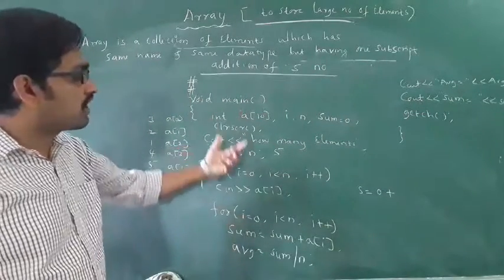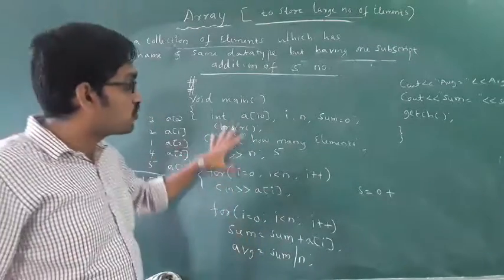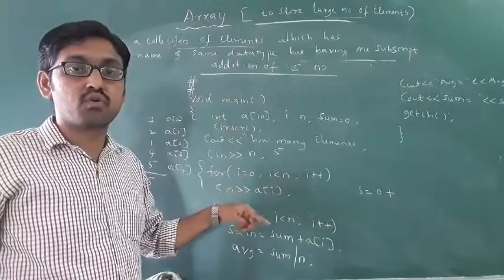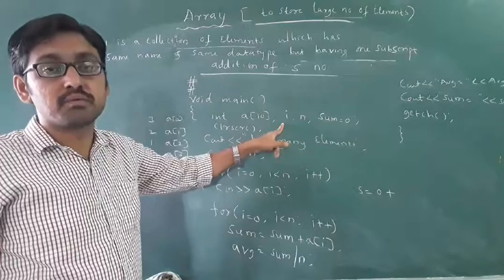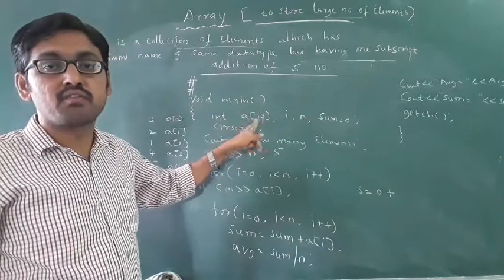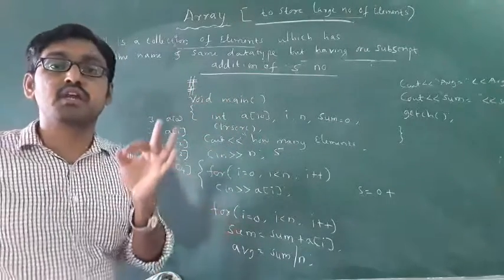This is also asked many times in the exams. How to use a normal variable and an array variable? This is the difference you have to remember. For normal variables you have to declare 5 variables for 5 numbers, but here I am declaring only one variable, that is the array variable A of 10. This is about a one dimensional array.